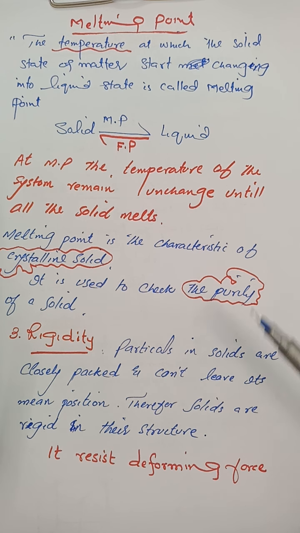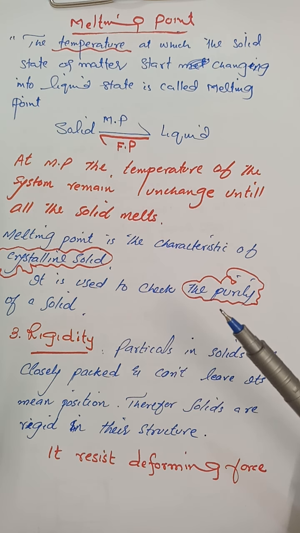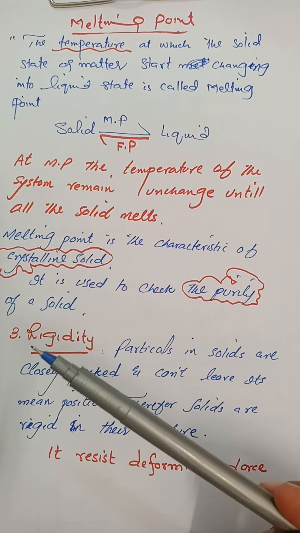So to check whether the given solid is pure or impure, we have to find out the melting point. If the melting point of the solid is the one given in the literature, it tells us that the solid is pure. Otherwise, if it contains impurities, the melting point will be less than the melting point given in the literature.